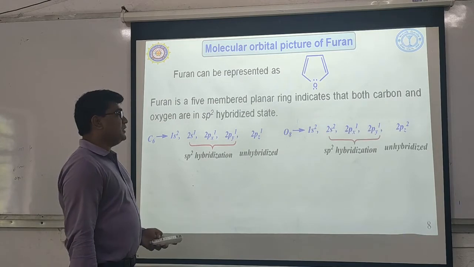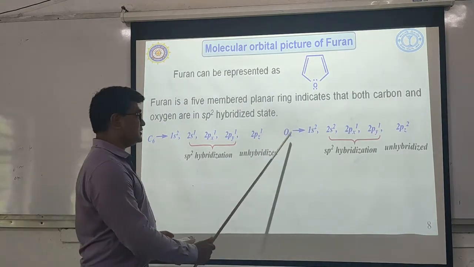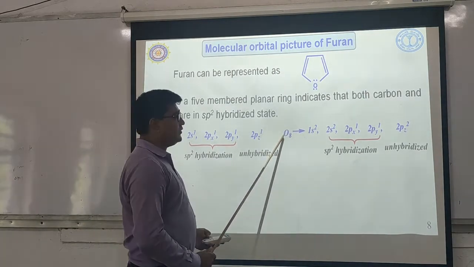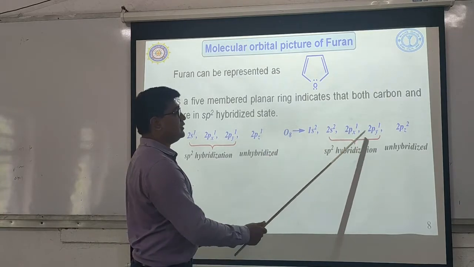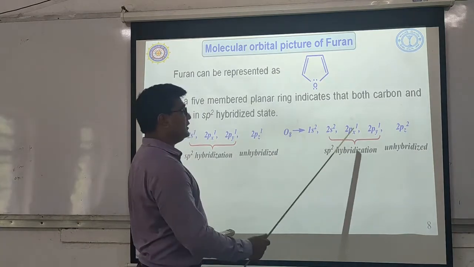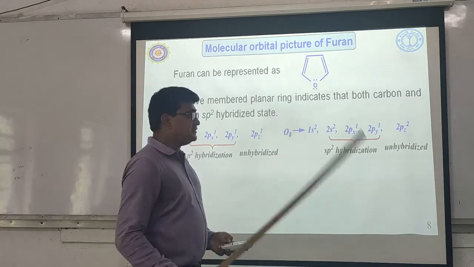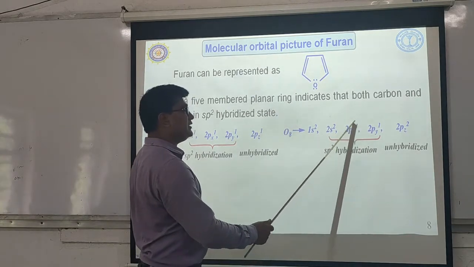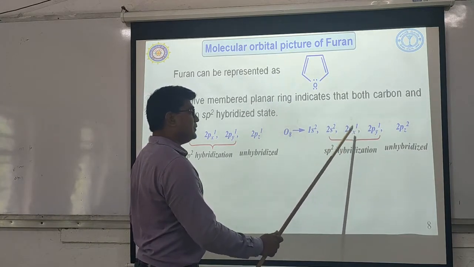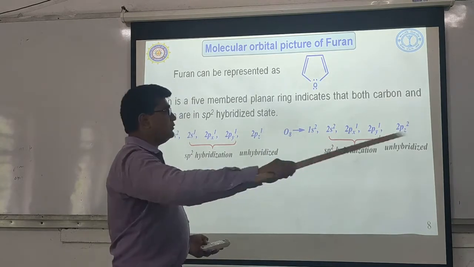Likewise, if we go through the electronic configuration of oxygen, it has excited state electronic configuration as 2s2, 2px1, 2py1 and 2pz2. But since we are interested in the orbital which has an unpaired electron, the orbital with paired electrons, that is 2pz, we have shifted to the right hand side.